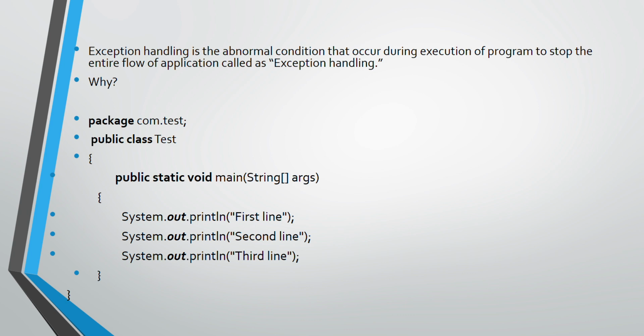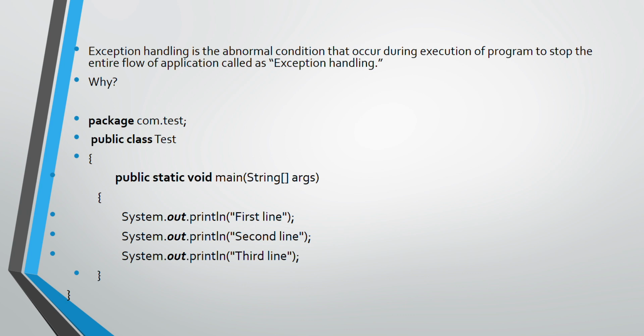The same type of condition also occurs at the time of execution of applications. So exception is nothing but an unexpected event. We can say that it is an unexpected event which occurs during the execution of a program. That's why it will disturb the entire flow of the program. So let us consider one sample example.